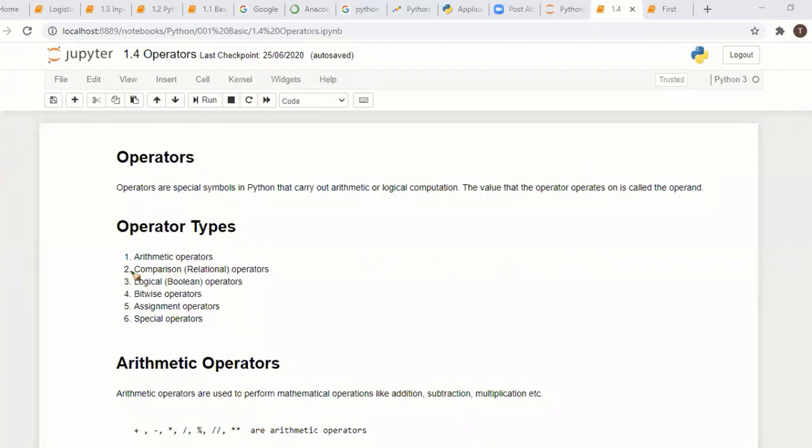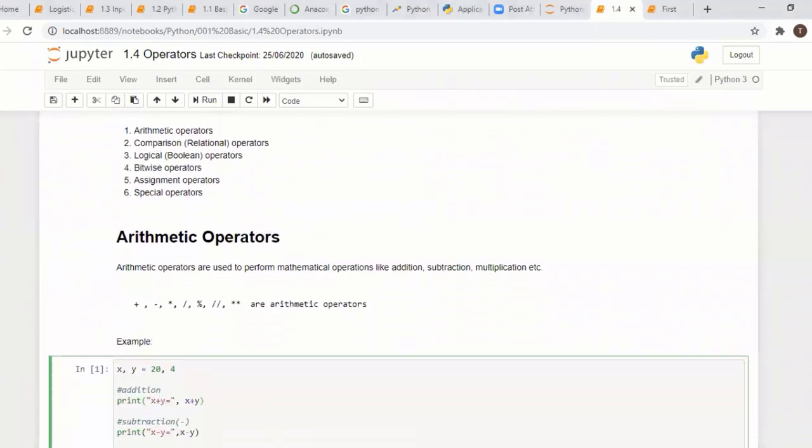First we will see there are different types of operators: arithmetic and comparison operators, and logical operators, whether it is true or false. Arithmetic operations are like addition, subtraction, division, multiplication. Comparison operators check whether it is greater than or less than, some relational check. Boolean will return true or false. Bitwise operators check byte by byte. Then assignment operators and special operators. We will see all these things.